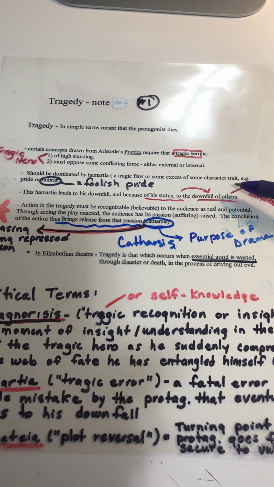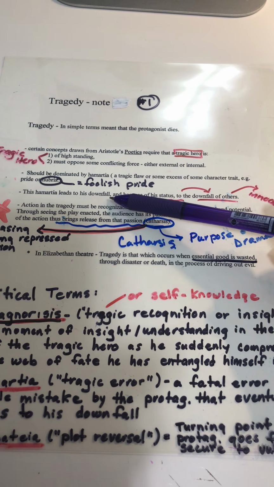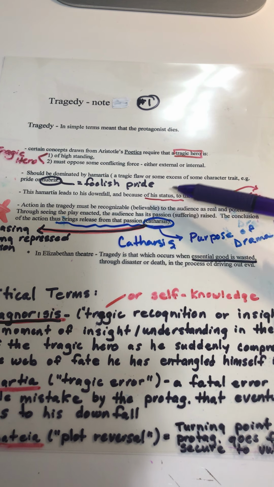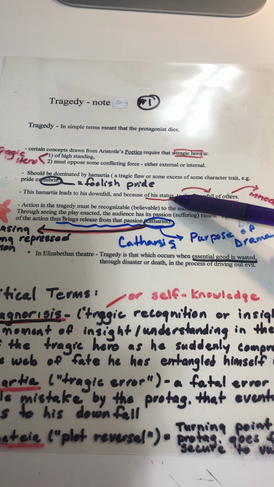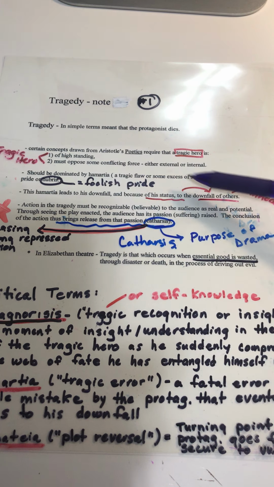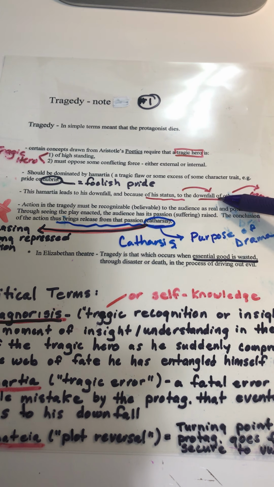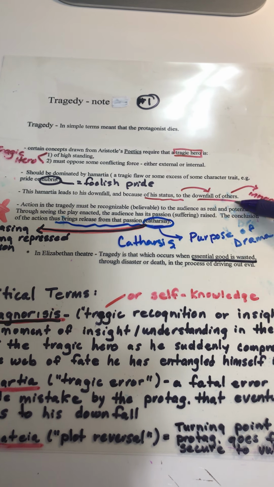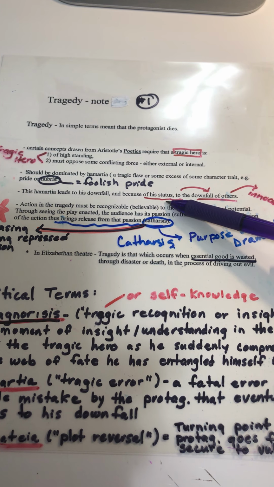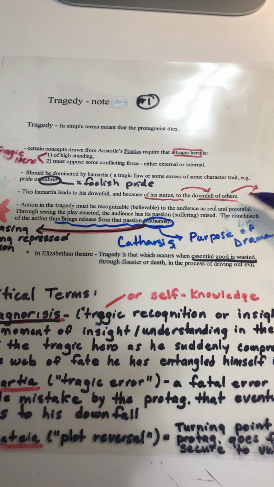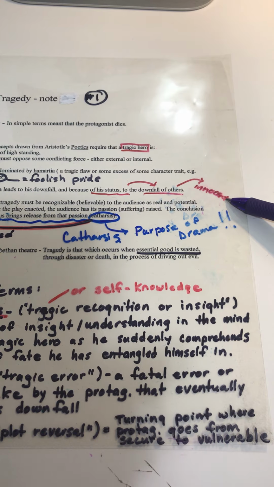This hamartia leads eventually to the tragic hero's downfall. And because of his noble or high standing, it brings a whole bunch of other people down with him. Because he has so much power, he brings a lot of other people down with him, many of them innocent.